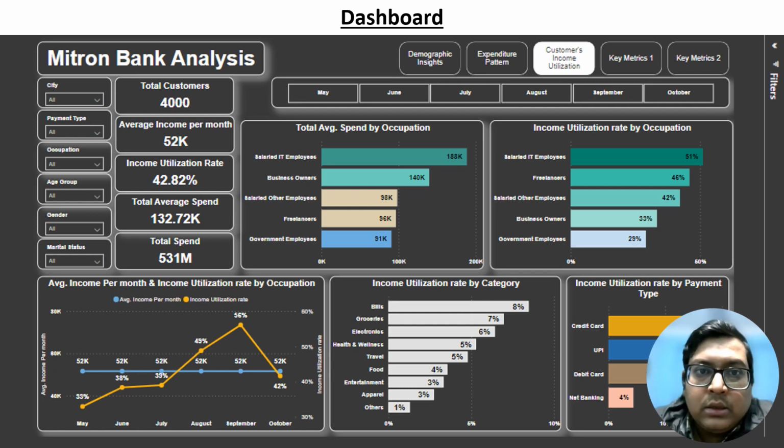Next page is customer income utilization rate. As you know, the higher the average income utilization rate of the customer, the more likely they are to use a credit card for needs like bills, groceries, travel, health, etc. In this dashboard, I have plotted graphs based on income utilization rate by occupation, payment type, and total spend on categories like bills, groceries, health, etc.